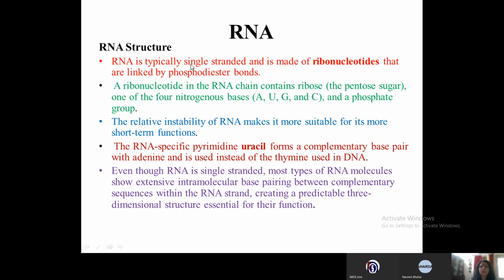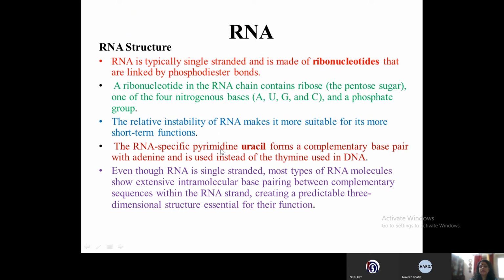So the structure of RNA is typically single-stranded and is made up of ribonucleotides. So what are the monomers of the RNA? It is the ribonucleotides. The ribonucleotides in an RNA chain contain the ribose sugar, one of the four nitrogenous bases, that is adenine, guanine, uracil and cytosine, and a phosphate group. The relative instability of RNA makes it more suitable for its more short-term functions.